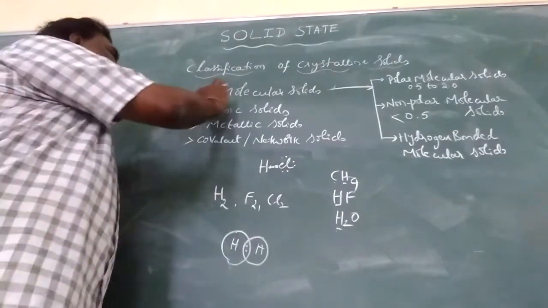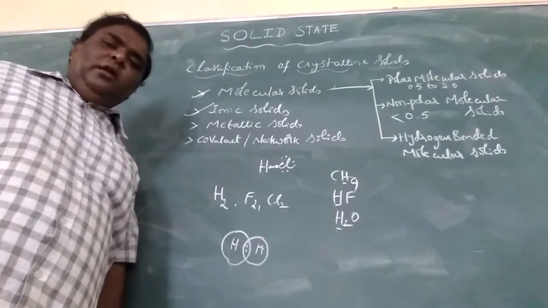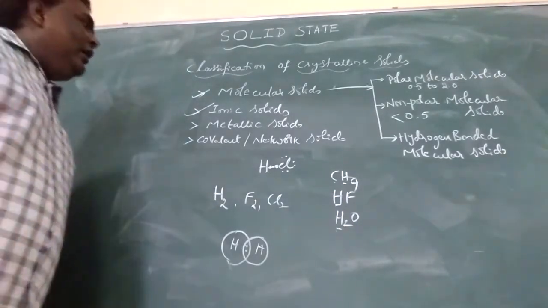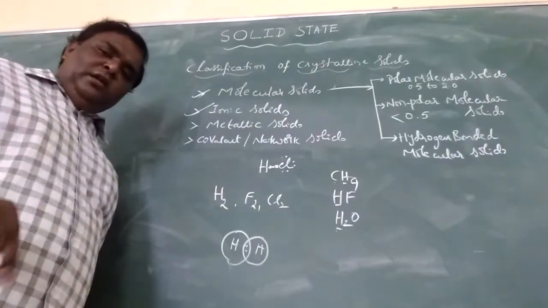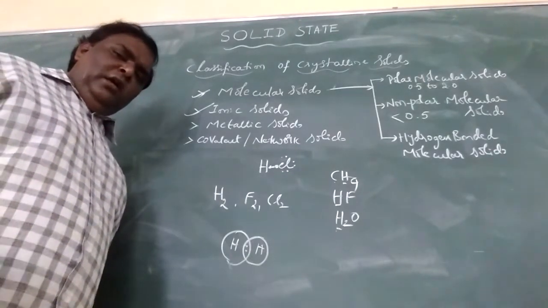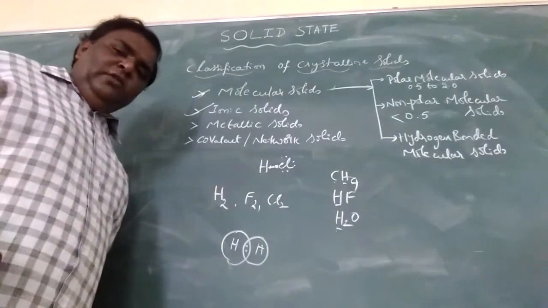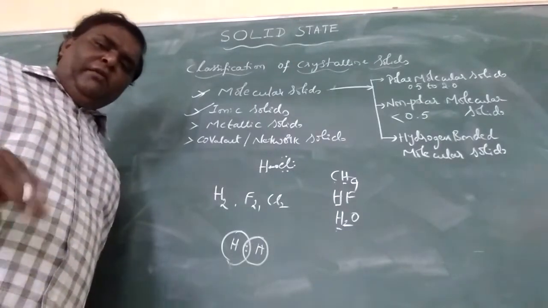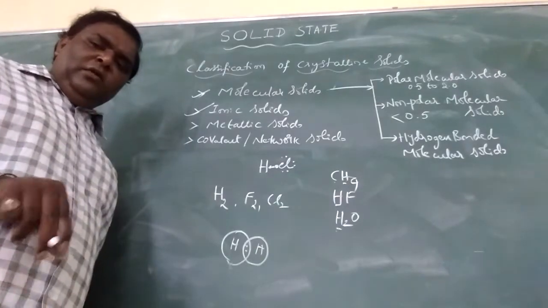Next, that is ionic solids. The ions are arranged as constituent particles in ionic solids. Here, the ionic solids differ in the solid state and the liquid state. Understood? In the solid state, the ions cannot move and they act as insulators. In the liquid or molten state or in aqueous state, what happens? The ions get separated.